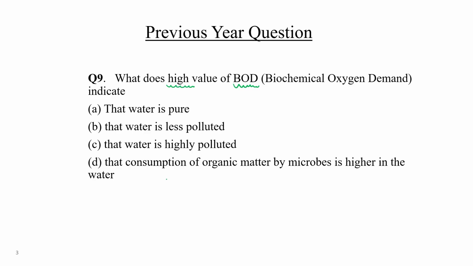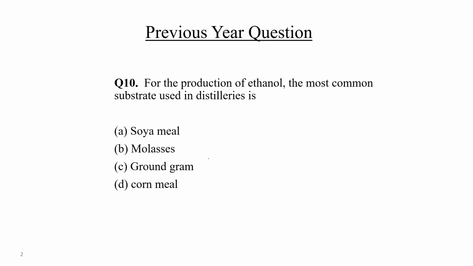So if BOD is high, it means too many activated bacteria are present in that water sample. And why are they so active? Because so many organic compounds are present, meaning the water is highly polluted. And for the decomposition, they require more oxygen. So that kind of water is highly polluted. So the correct answer would be choice C. Clear?